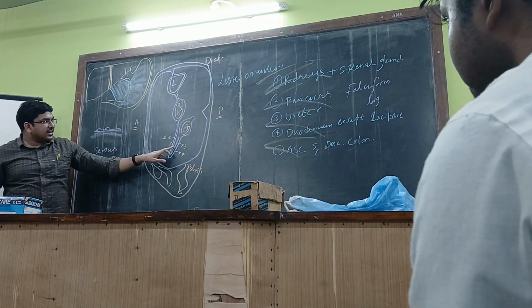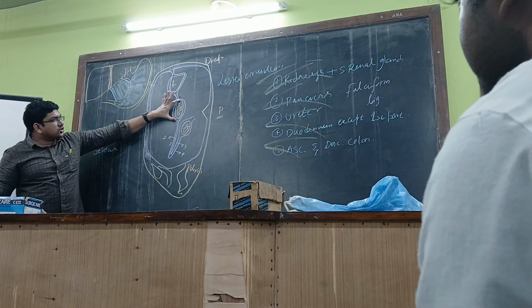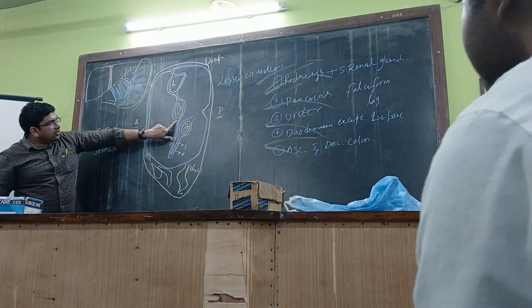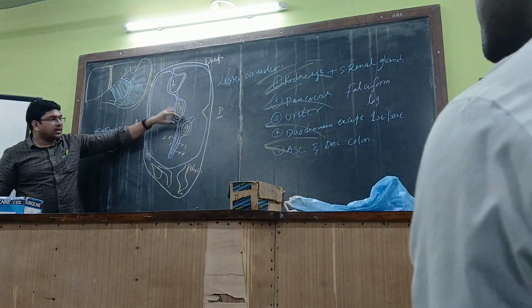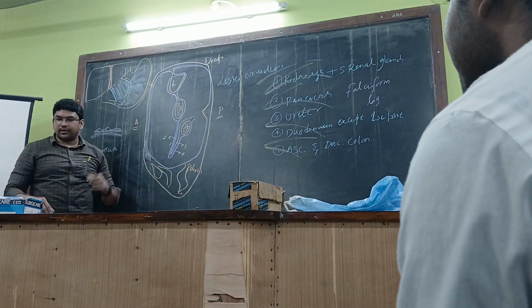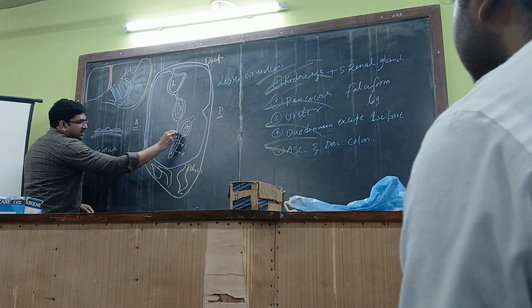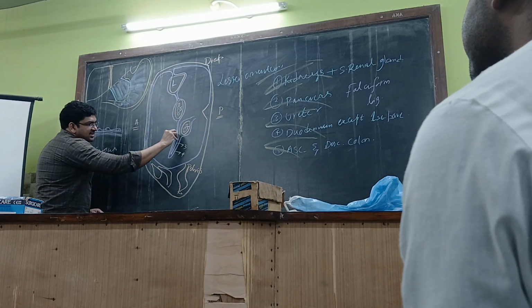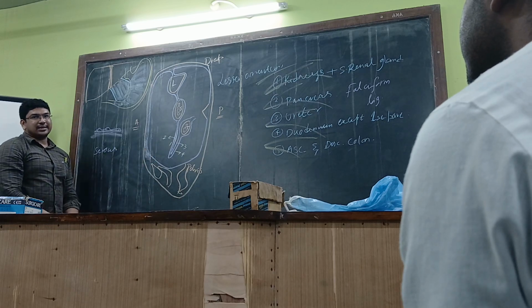Now, why is this called the greater omentum? Because it is connecting the stomach with the transverse colon over here. See that? So the anterior layer, posterior layer over here, going downwards and turning over here in this manner. Getting it? For example, this is the first layer over here, nothing but the anterior layer, and this is the second layer, nothing but the posterior layer.